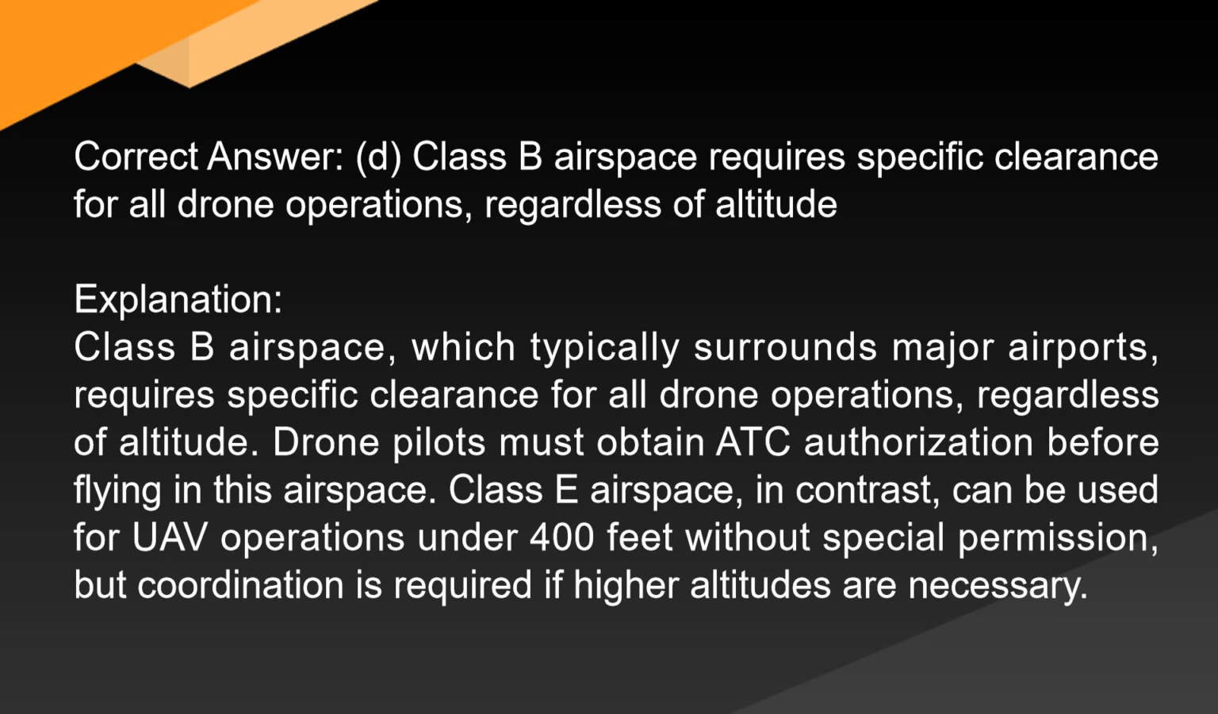Correct answer: D. Class B airspace requires specific clearance for all drone operations, regardless of altitude. Explanation. Class B airspace, which typically surrounds major airports, requires specific clearance for all drone operations, regardless of altitude. Drone pilots must obtain ATC authorization before flying in this airspace. Class E airspace, in contrast, can be used for UAV operations under 400 feet without special permission, but coordination is required if higher altitudes are necessary.